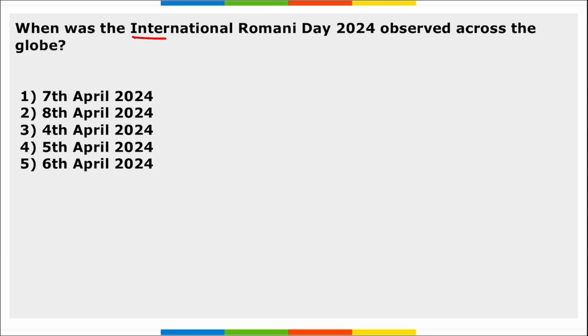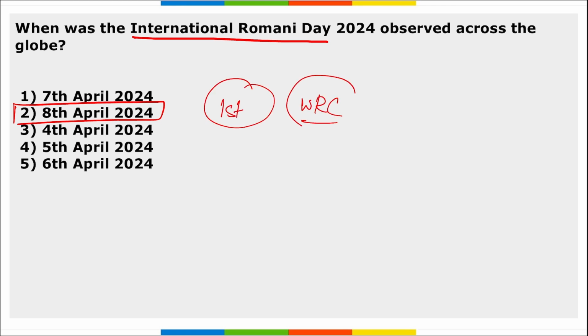Next, when was the International Romani Day observed across the globe? It is 8th of April that we observe International Romani Day. This day commemorates the first World Romani Congress, a major international meeting of Romani representatives held in London, in the town of Orpington, in 1971.